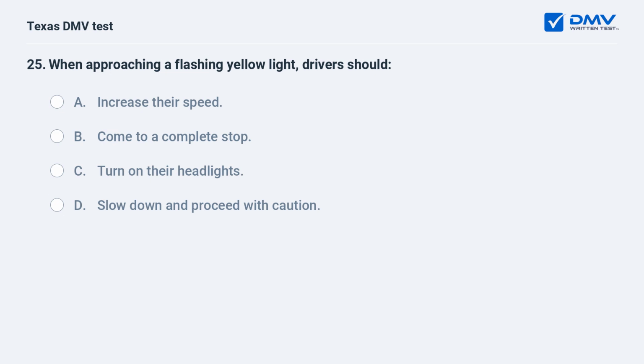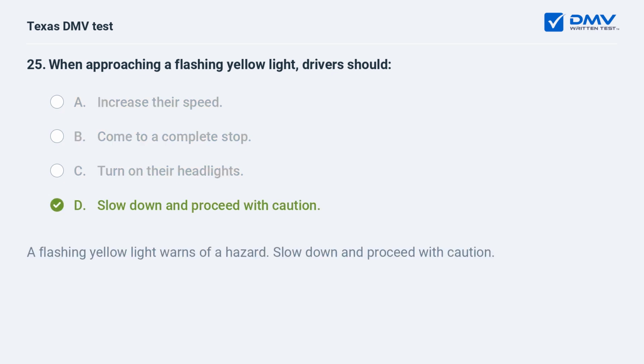When approaching a flashing yellow light, drivers should: A. Increase their speed. B. Come to a complete stop. C. Turn on their headlights. D. Slow down and proceed with caution. A flashing yellow light warns of a hazard. Slow down and proceed with caution.